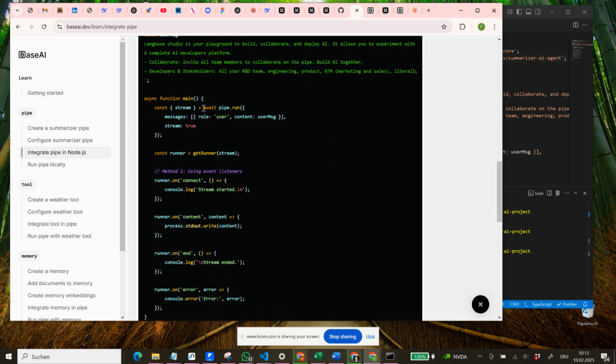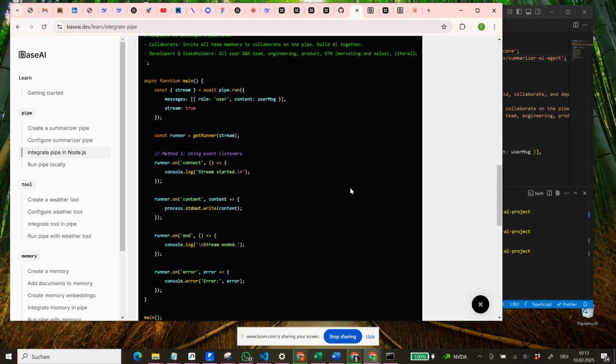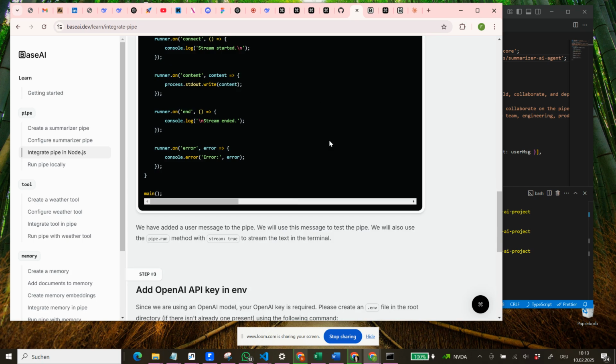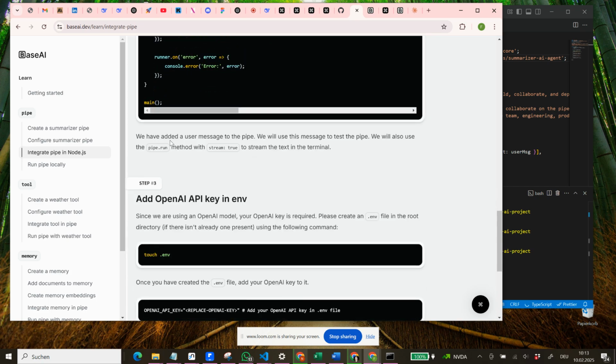Async function. So we have here, I have not totally understood how it works. But it says method 1 using event listeners. And so it says we have added a user message to the pipe. We will use this message to test the pipe. We will also use the pipe.run method with stream true to stream the text into the terminal. Okay, so we should be able to see it in the terminal.